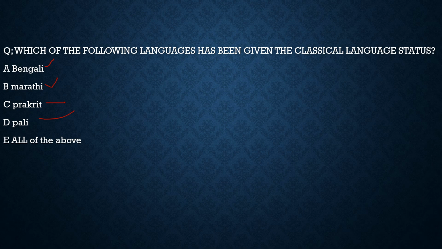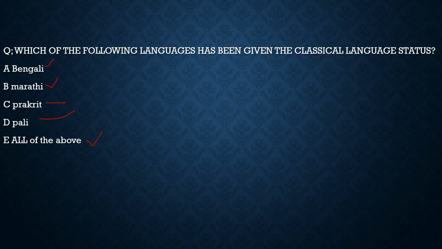As we had discussed earlier, Tamil, Telugu, Kannada, Malayalam, Sanskrit, and Odia were the languages which already had the classical language status. Now 5 more were added, and they are Bengali, Marathi, Prakrit, Pali, and Assamese. So with respect to this question, the correct option would be option E, that is all of the above.